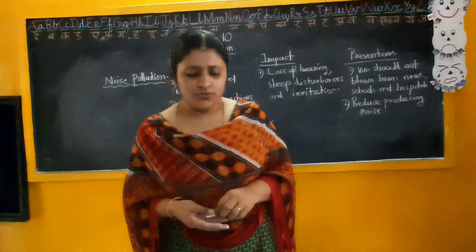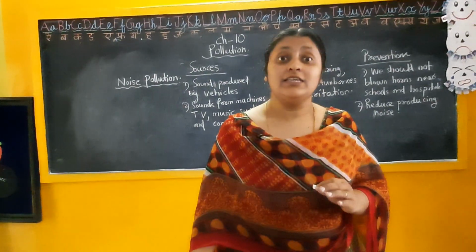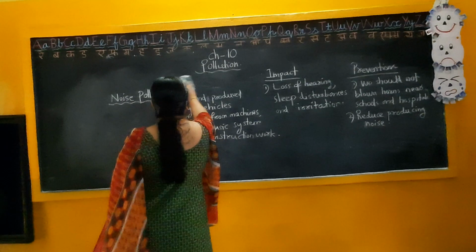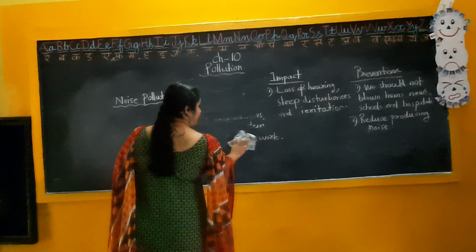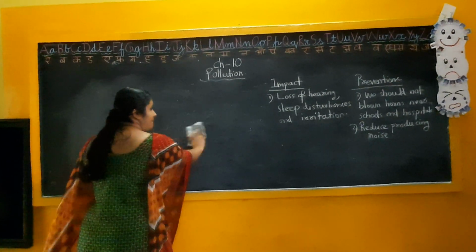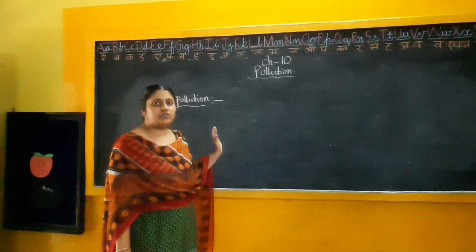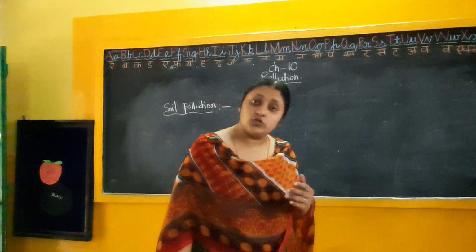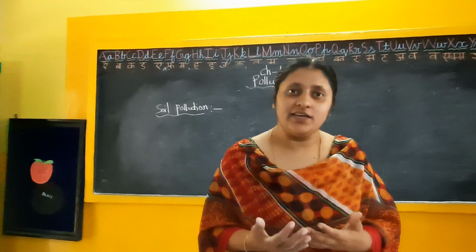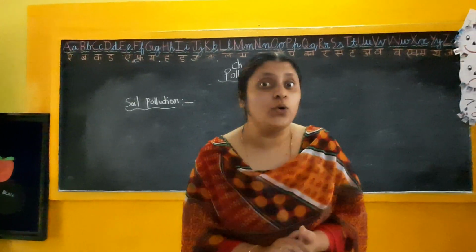And the last one, that means the fourth type of pollution, is soil pollution. Various poisonous or other substances will enter into our soil.